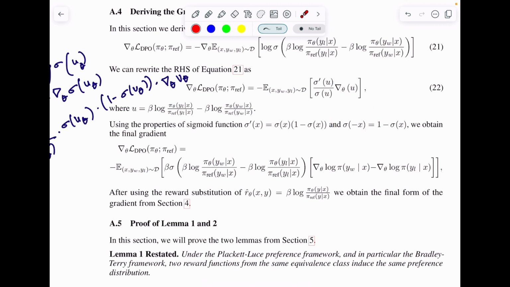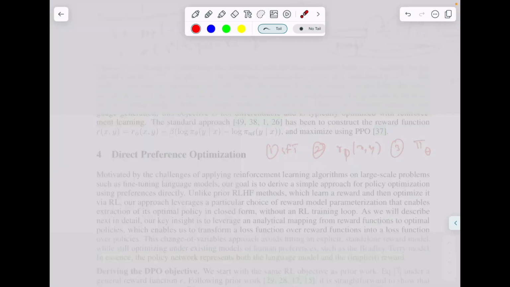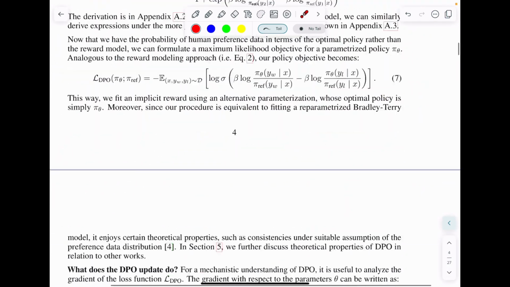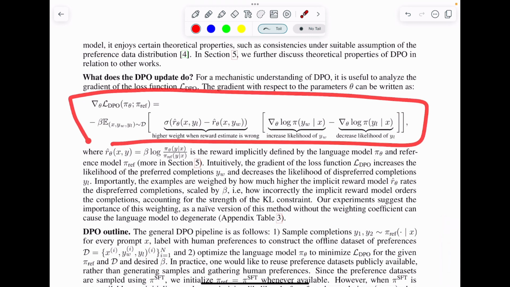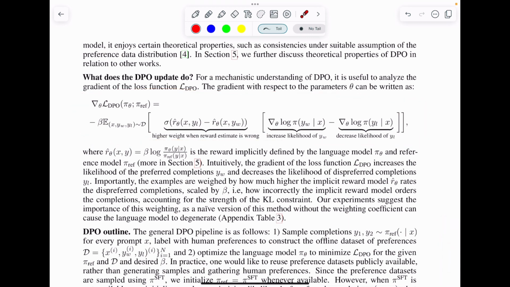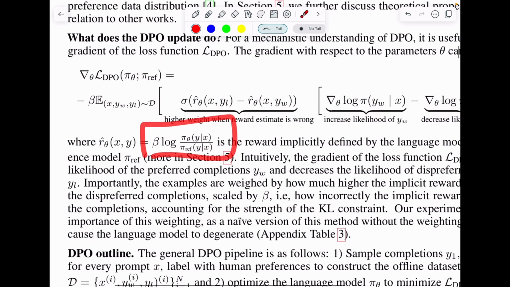So simply the gradient of this term is left. Now when we go back here, we are left with this particular equation after some algebraic manipulation, where r is given by beta log pi theta by pi ref.